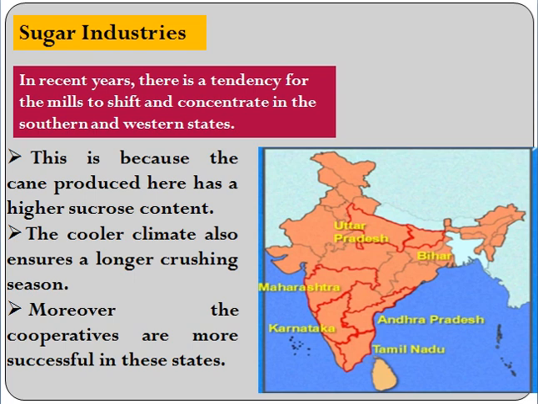When we come towards the south, the south is a tropical region, unlike the temperate areas of UP, where winter is very severe, which is not good for the crop. But in the south, it is not so. So there is a longer duration for growing, as sugarcane takes 1 year to grow completely, and in the south it can grow without any disturbance. So here the points are: first, sugarcane produced here has higher sucrose content.